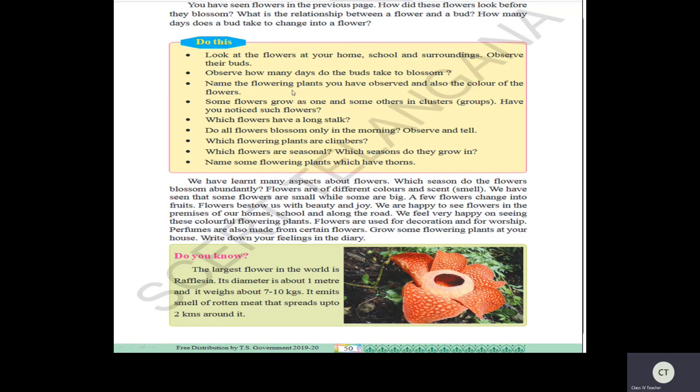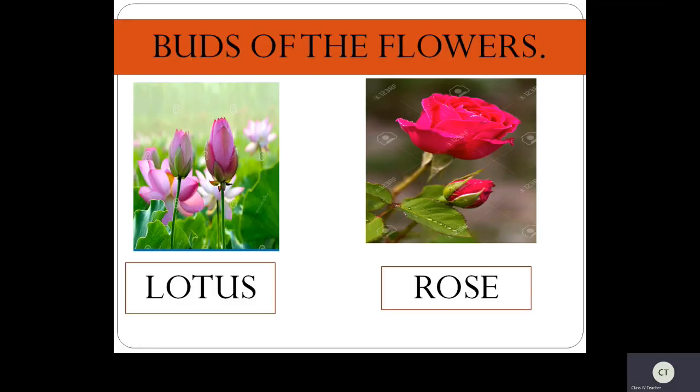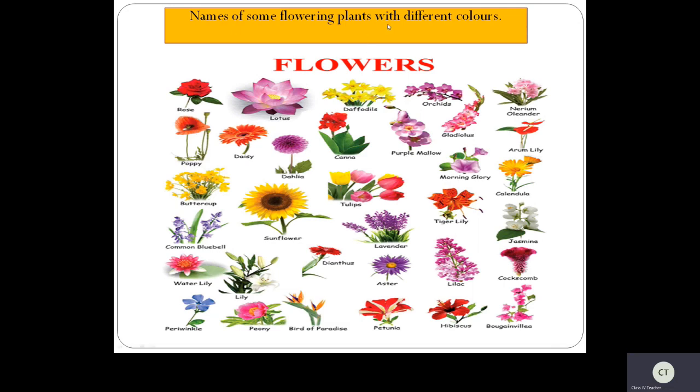See here. Name the flowering plants you have observed and also the color of the flowers. Let us see this one. First of all, these are the buds of the flower. See this lotus flower. It is in bud stage. Slowly it opens up. See this rose. This is a bud stage. Slowly it blooms. Right? So name some flowering plants with different colors. See these different colors. This is red in color. This is rose. See, rose we can see in different colors. Right children? Now see this lotus.